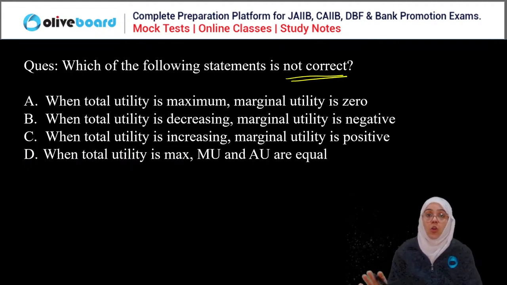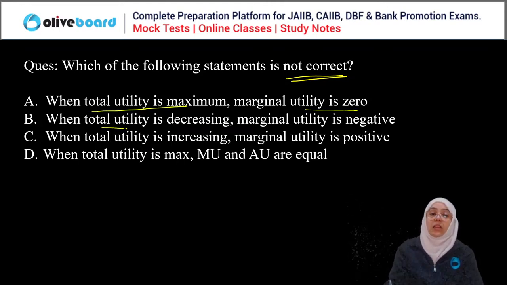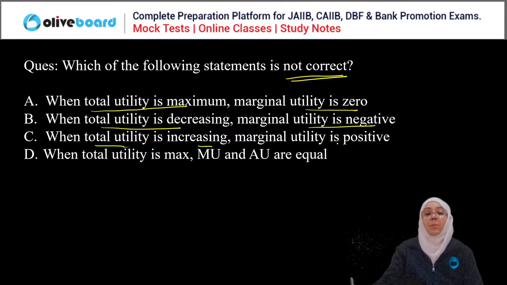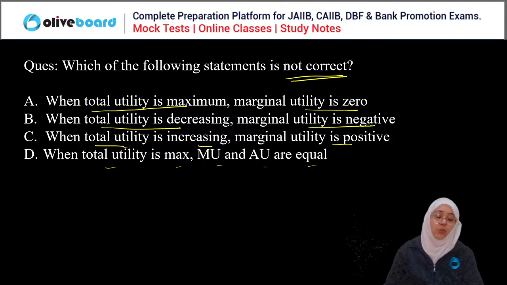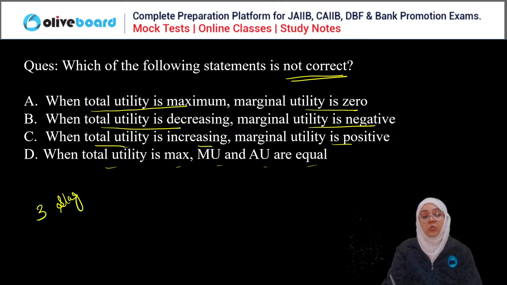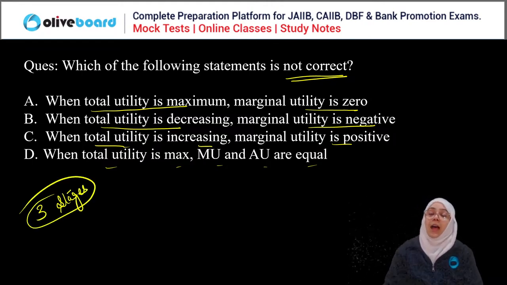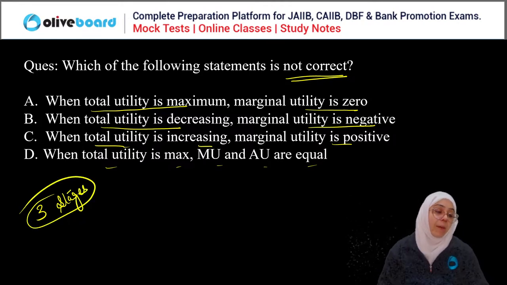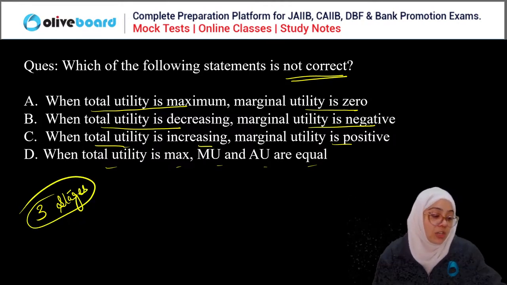Next. Which of the following statements is not correct here? This is also regarding the law of diminishing marginal utility. When the total utility is maximum, marginal utility is zero. When total utility is decreasing, marginal utility is negative. When total utility is increasing, marginal utility is positive. When total utility is maximum, marginal utility and average utility are equal. You have to answer this question. Remember the three stages of the law of diminishing marginal utility. I have given detail in the class.